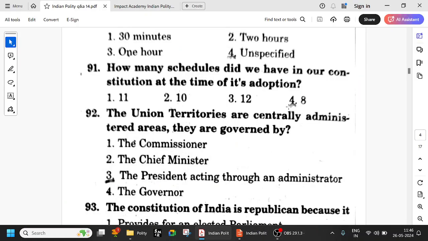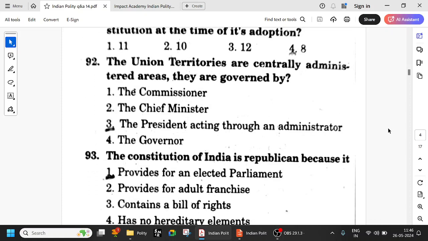So how many schedules did we have at adoption? Eight schedules. Union territories are centrally administered areas. They are governed by the president acting through an administrator. No confusion: union territories are under the control of the president, not the governor.